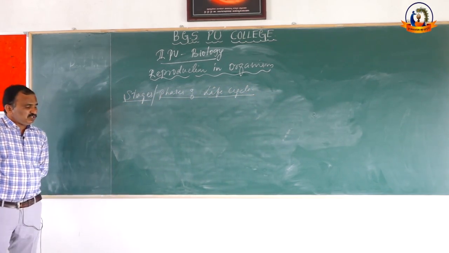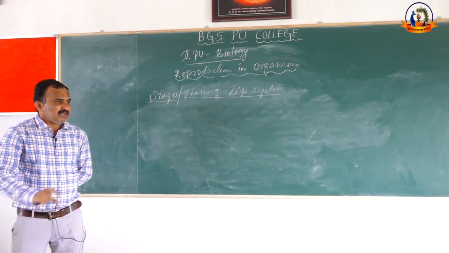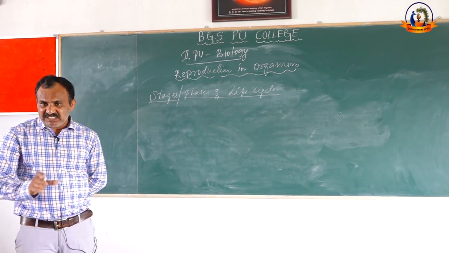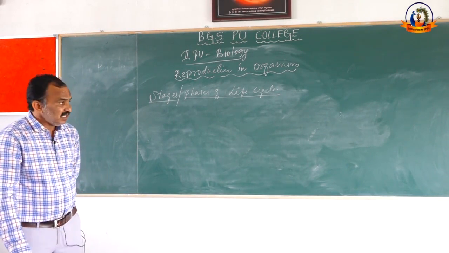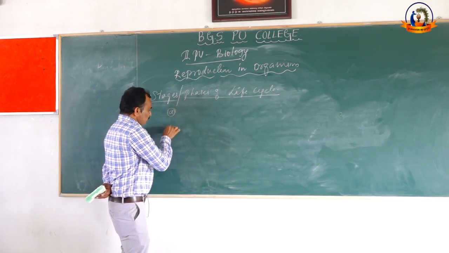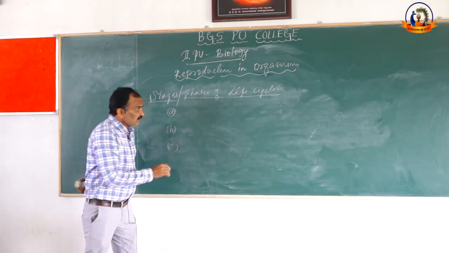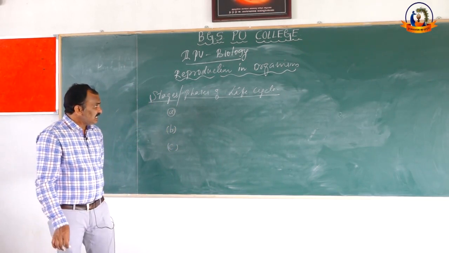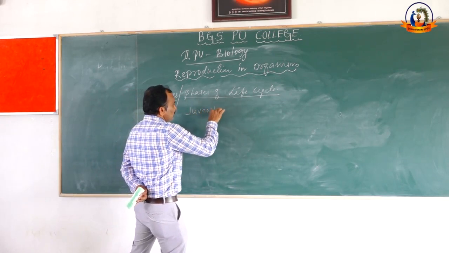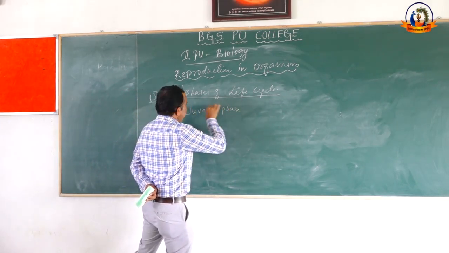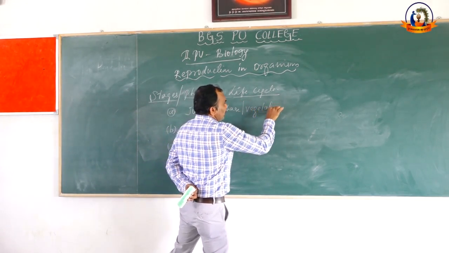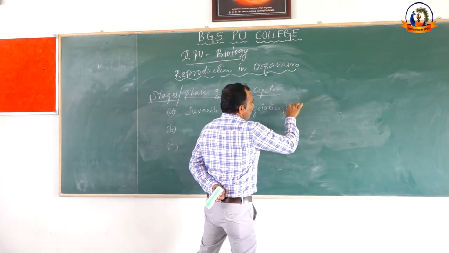Each and every individual has a certain period from birth to death. That period is called lifespan. In this lifespan, each and every individual passes through 3 stages, 3 phases in their life cycle. The first phase is the juvenile phase. It is also called the vegetative phase in the case of plants.